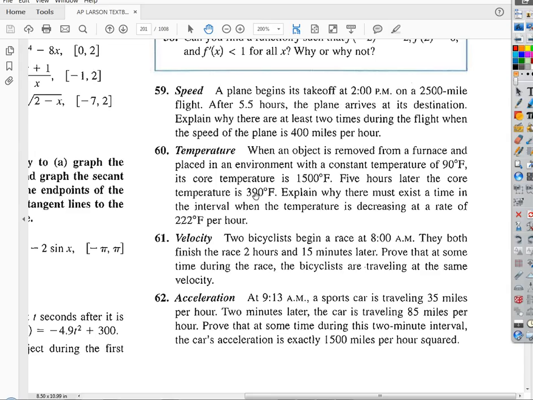Okay, how could we do number 61? We should think about that one a little bit.